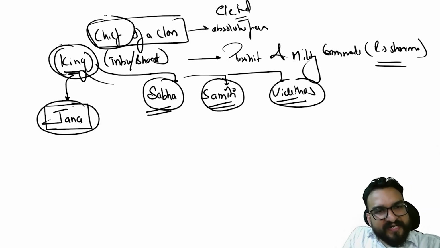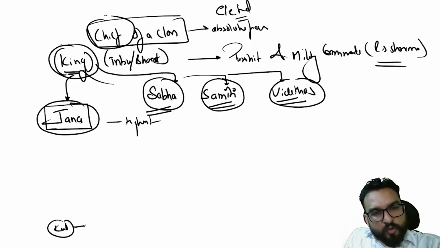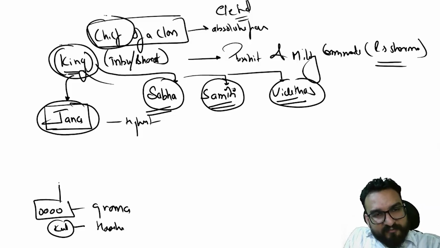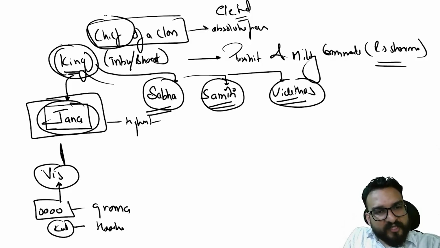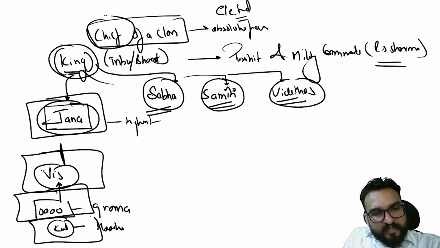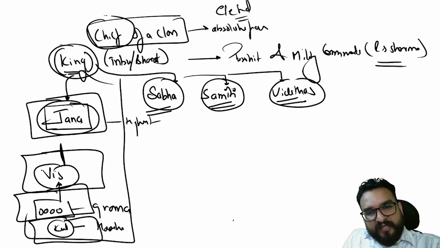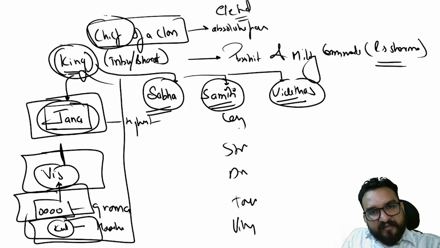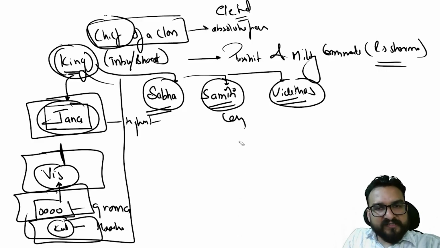Now Jana is the highest political unit. ठीक है, so how are these political units built up? The smallest unit was Kul. Kul was the household, right? Then several Kul coming and joining together will be made as Gram. Then Gram joining together will be made as Vis. Different Grams will be coming. Different Vis will be joining together and will be becoming Jana. Jana, Vis, Gram and Kul. This is the political order. Like you find village, taluk, district, state, country. आज की डेट में आप ऐसे देखते हो, तो this way you will be finding this as well.